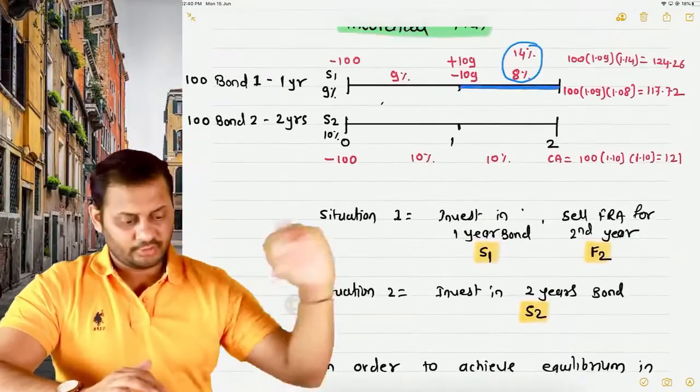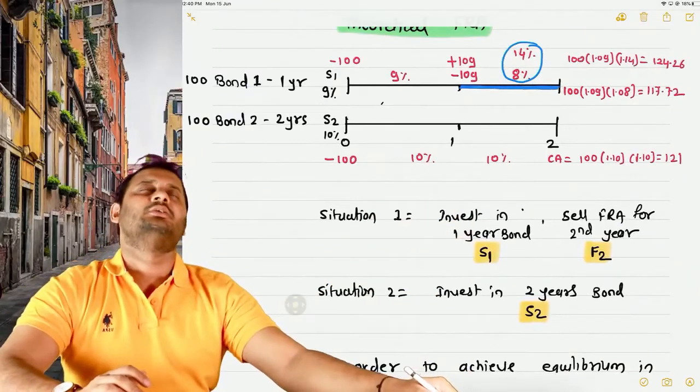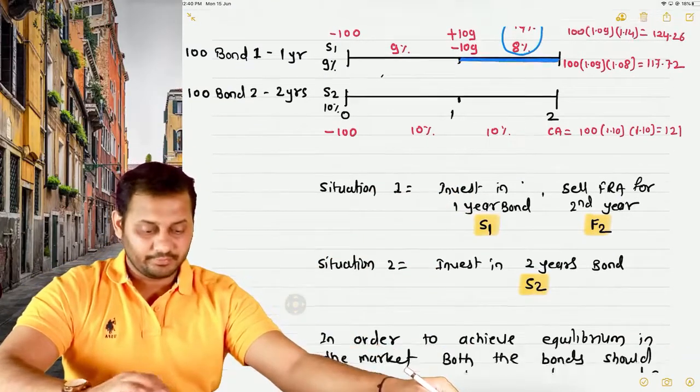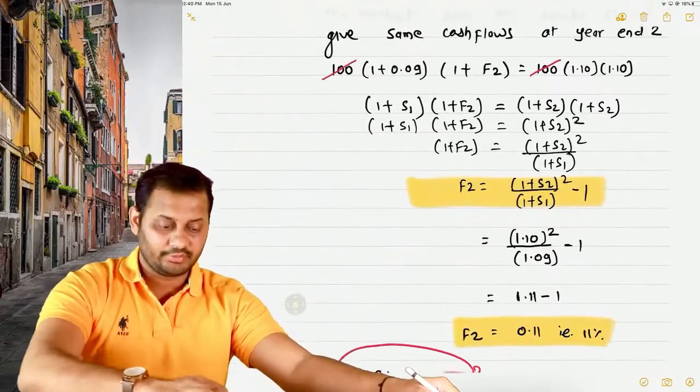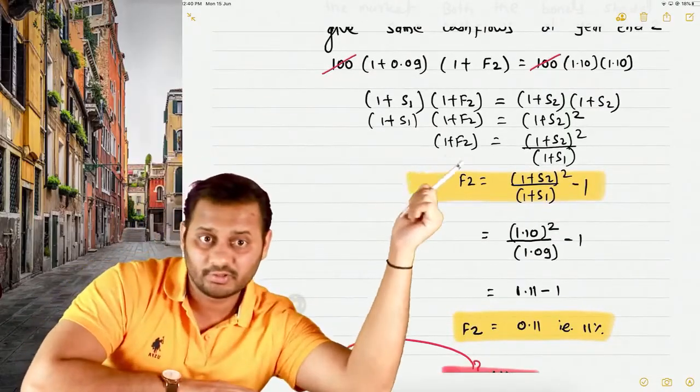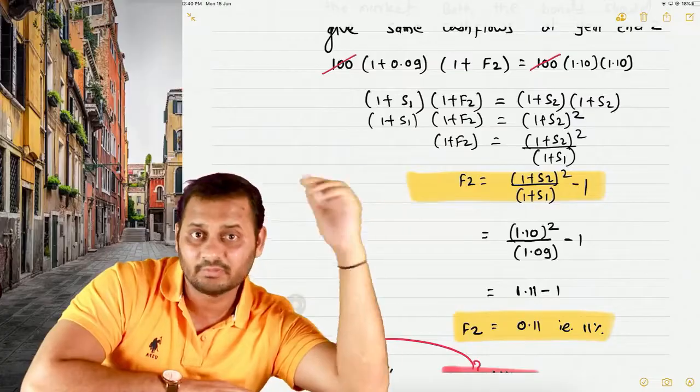See, this is one more thing that we learned in the security valuation chapter. This is the formula to calculate forward rates: (1 plus s2) to the power 2 divided by (1 plus s1), minus 1.